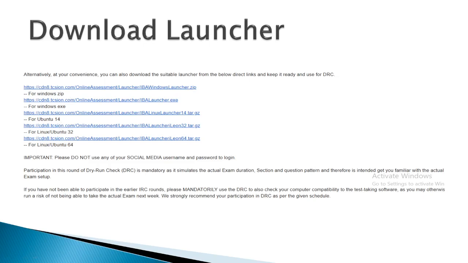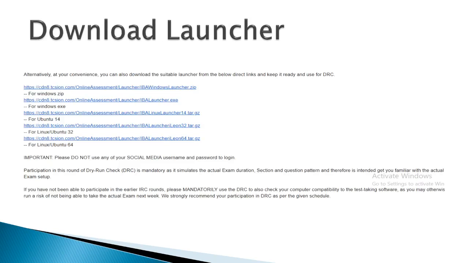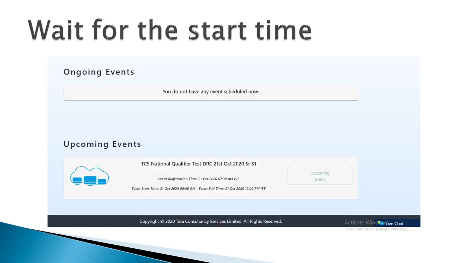Now if you click on the second link, a launcher will be downloaded and that launcher will be required afterward. Now in the same mail, as I've already told you, you will be given a link. Now click on that link and give the username and the password. It's already in your mail. Now after providing the email ID and the password, this type of window will appear.